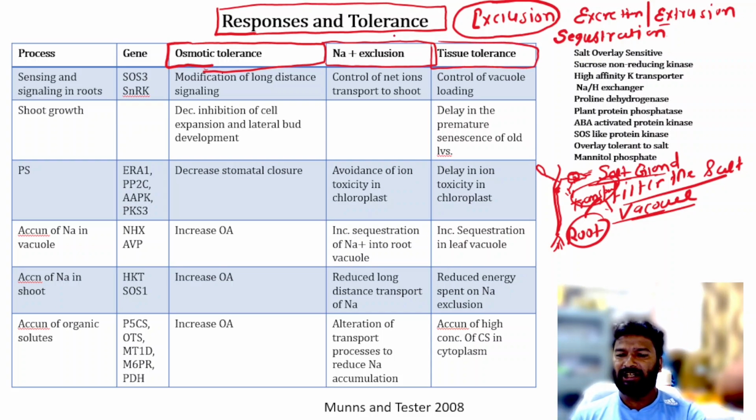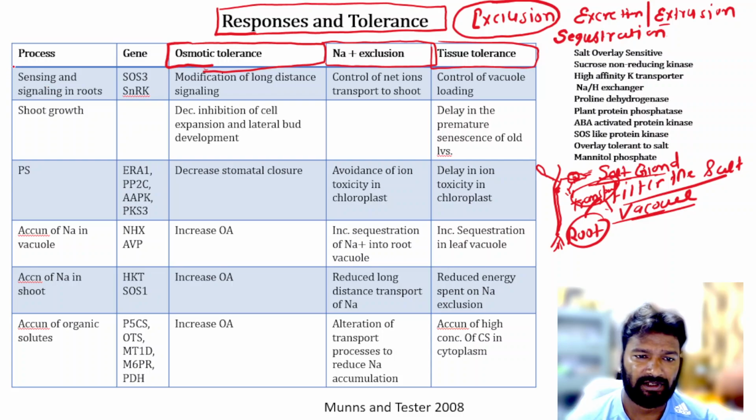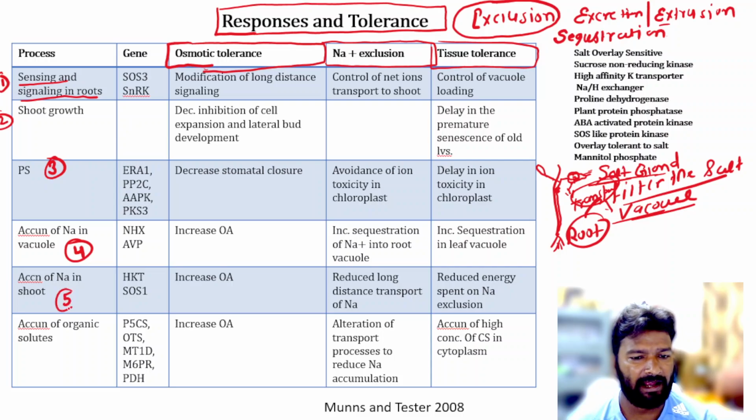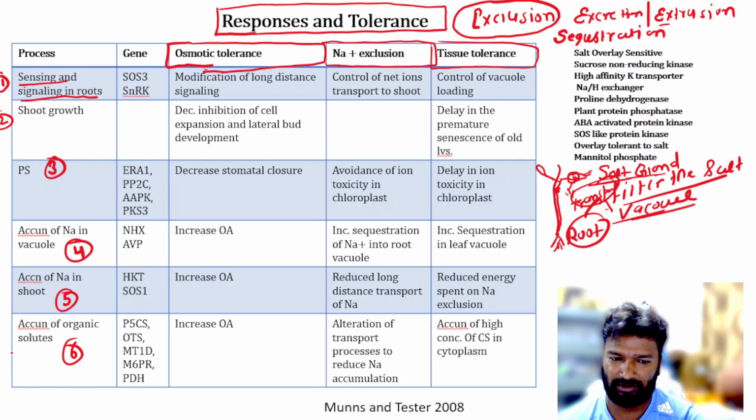Okay, so these are the three types of responses for tolerance. So there are a number of processes: first is sensing and signaling in the roots, second shoot growth, third photosynthesis, fourth accumulation of sodium in the vacuoles, fifth accumulation of sodium in the shoot, and sixth is the accumulation of compatible solutes. So these processes help in the responses or the tolerance against salt stress.